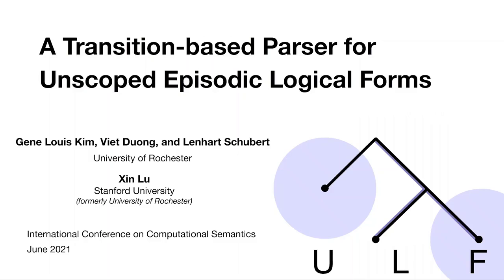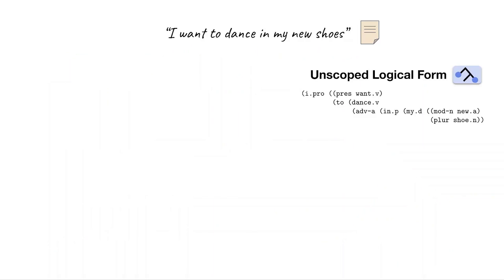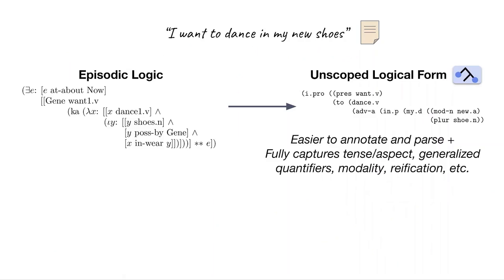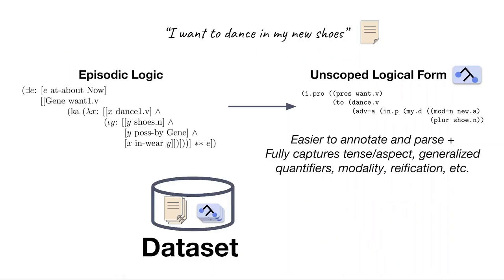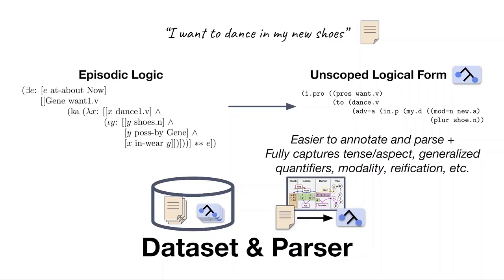Thanks. Unscoped logical forms of episodic logic were recently introduced as a semantic representation that captures the core semantic structure of episodic logic while staying close to the surface language to ease annotation collection and automatic parsing. In this work, we present the first official data set of manual ULF annotations and a baseline parsing model trained on that data which exploits features specific to ULF in order to outperform existing semantic parsers.